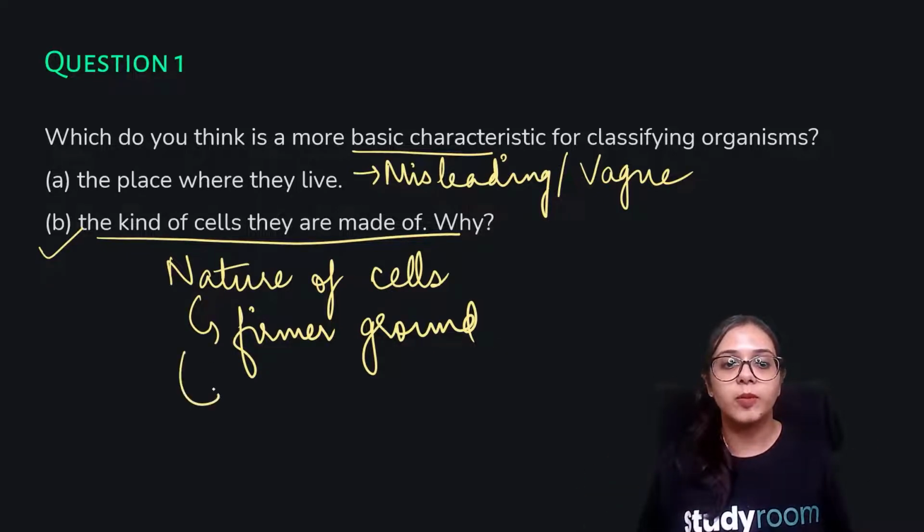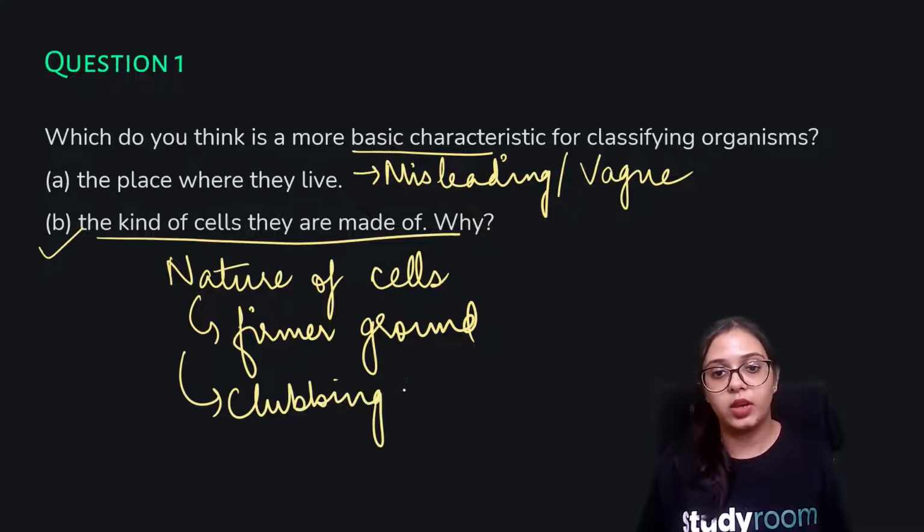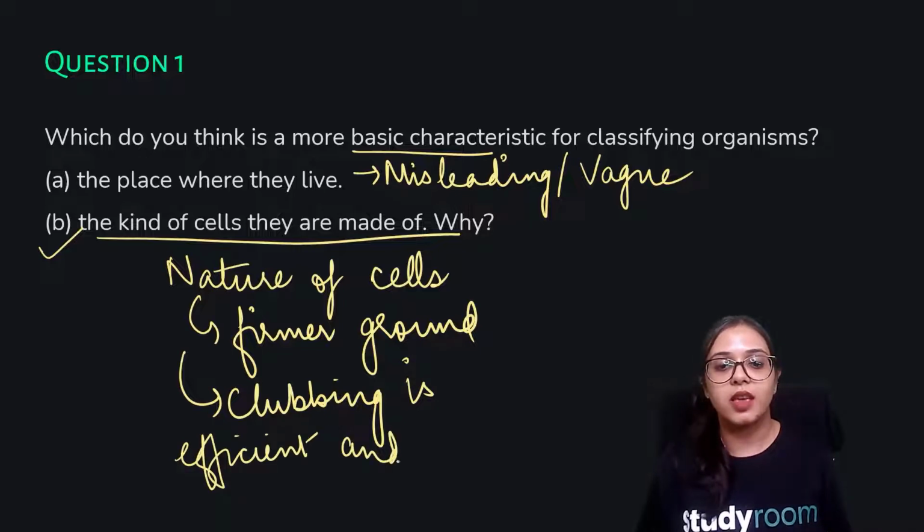The clubbing becomes more efficient, and as well more scientific.